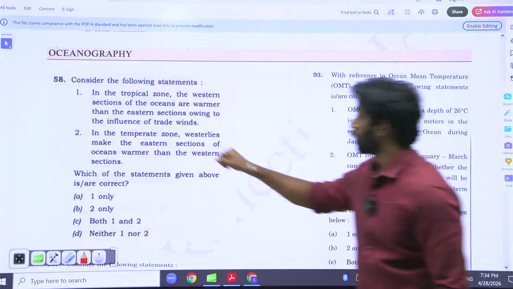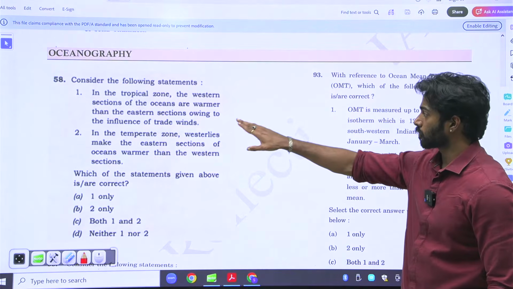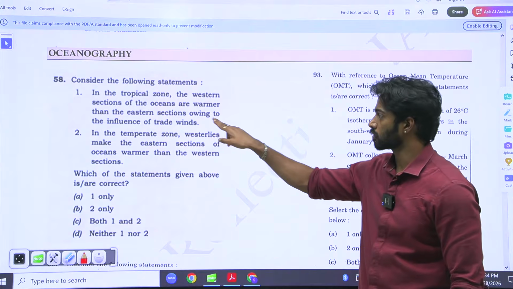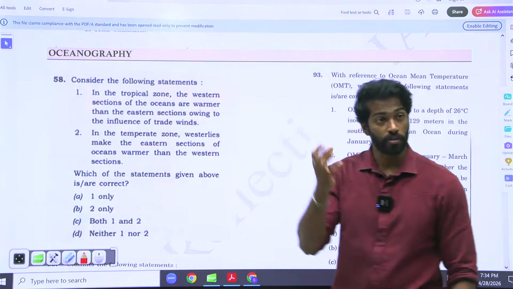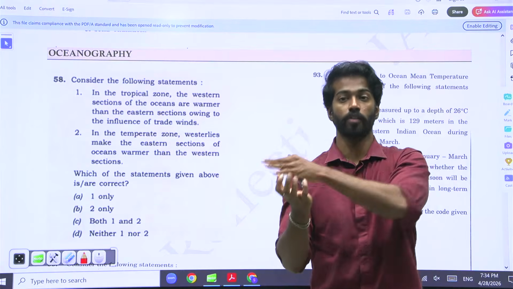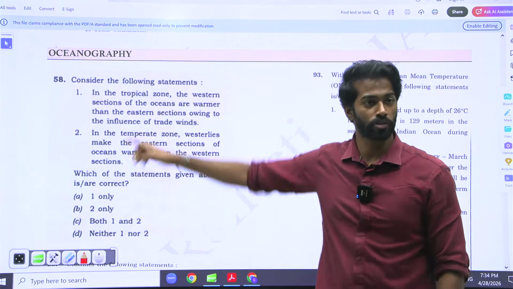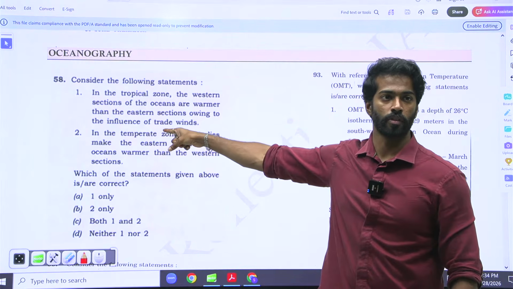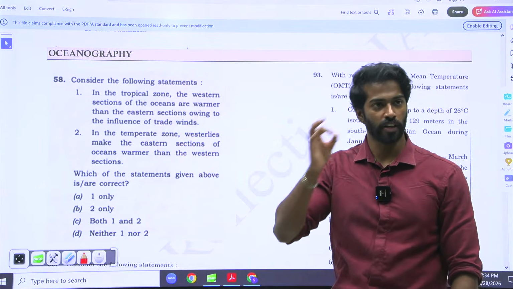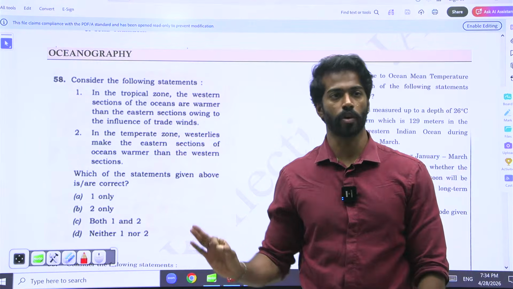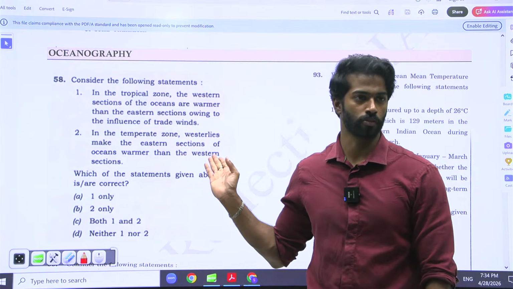The question is asking that in the tropical zone, the western sections of the ocean are warmer and the eastern sections cooler owing to the influence of trade winds. The western sections are warmer because the eastern sections are sending warm water, and that is mainly because of trade winds. There is no elimination here. You need to understand what trade winds are and how trade winds work. Without that understanding, you will not be able to solve this question.